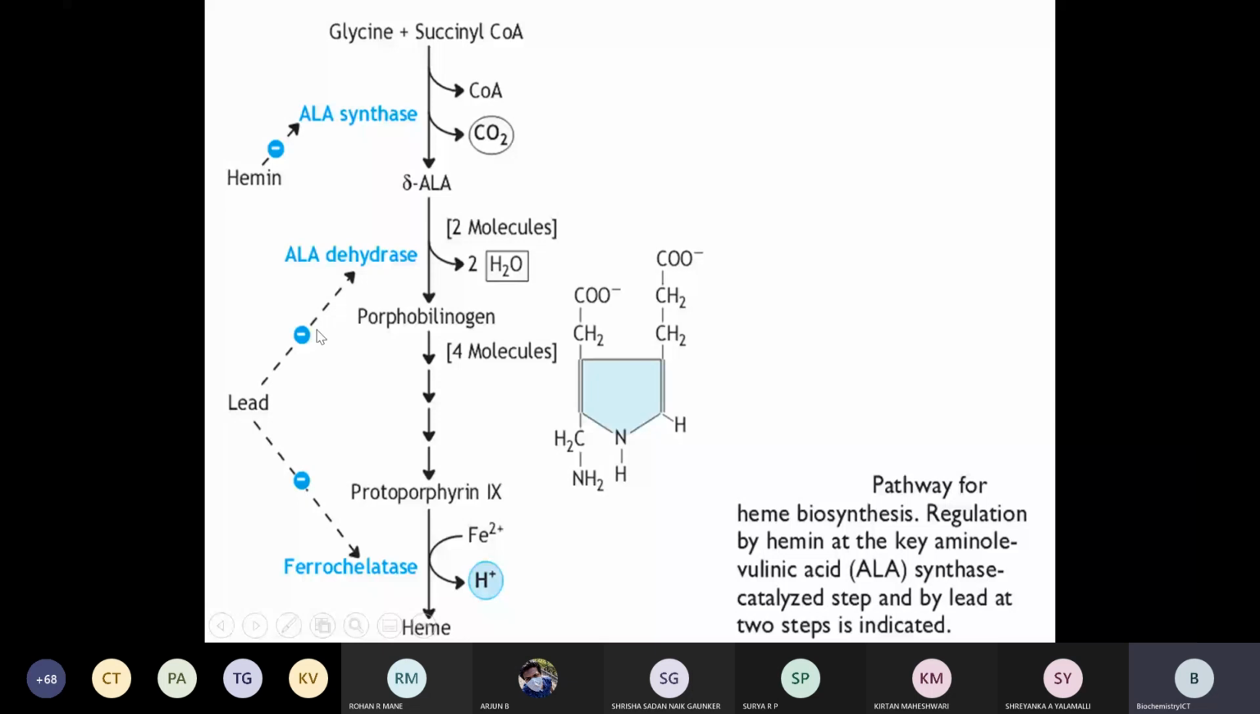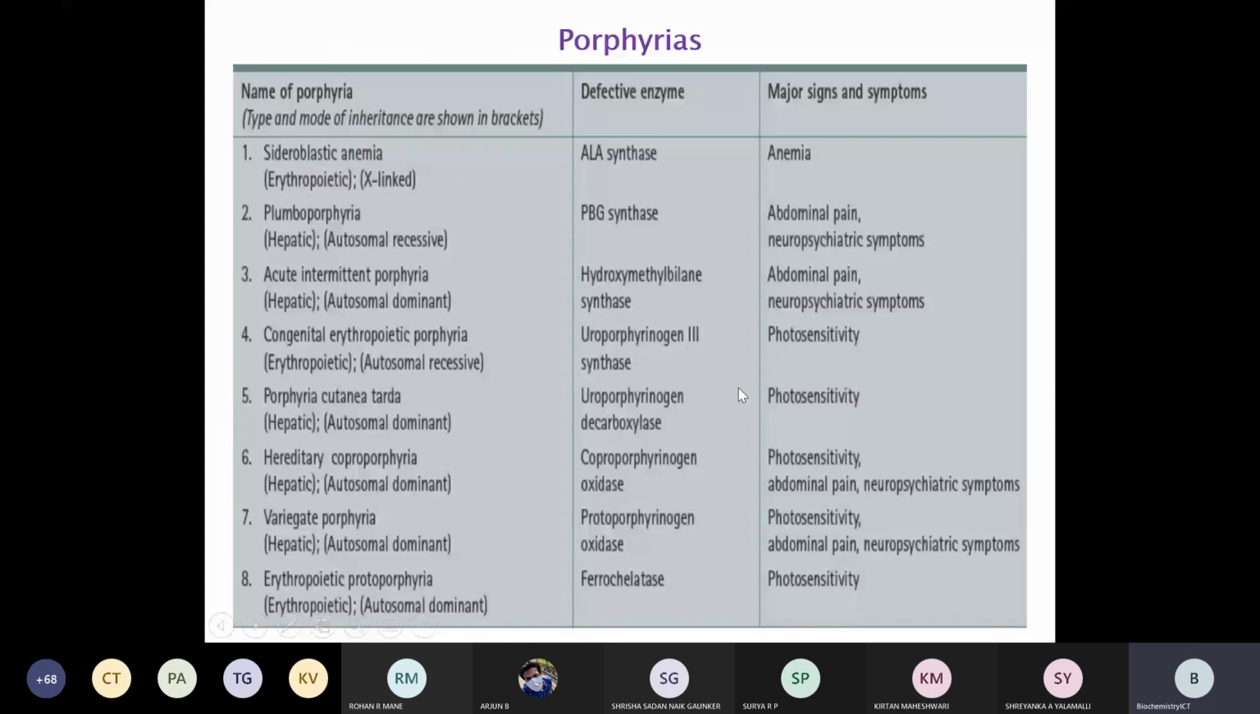Then next, the porphyrias: the different types of porphyria, which enzyme is defective, and the major signs and symptoms, or the organ. Here also you can mention. In the earlier slide, I mentioned mainly the organs, skin and liver. And here I have mentioned it as major sign and symptom. You can use any one table, both are correct.